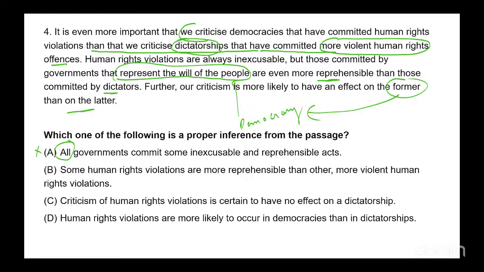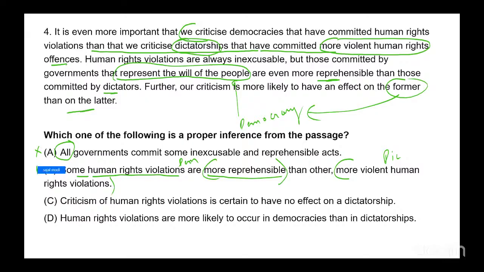Some human rights violations are more reprehensible than other more violent human rights violations. And that's correct, right? Which ones? The ones committed in democracy are more reprehensible than other more violent ones. More violent would be those committed in dictatorships. So the ones committed, even though they are less violent, in democracies are more reprehensible than the ones committed in a dictatorship.